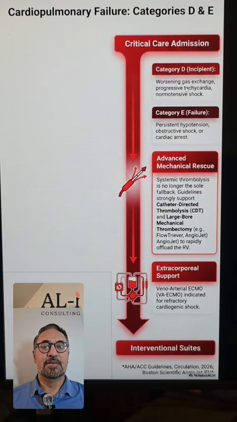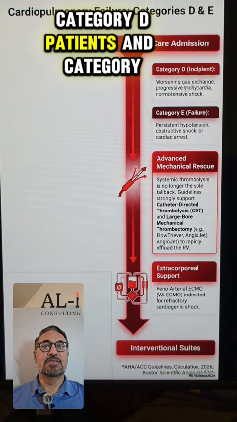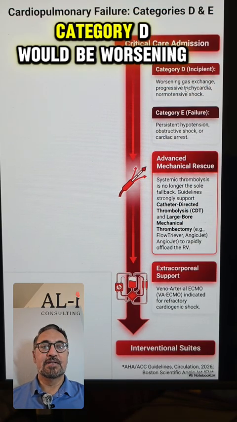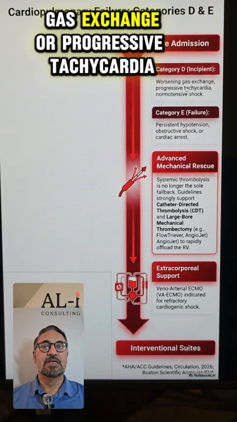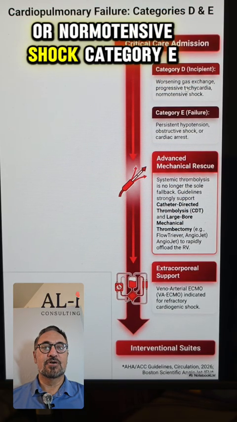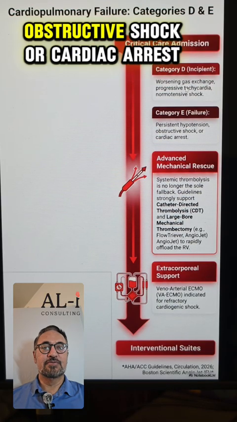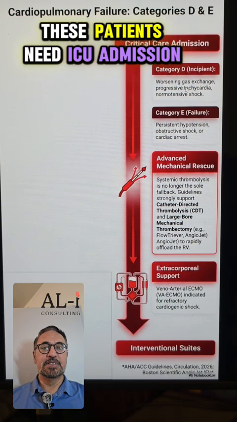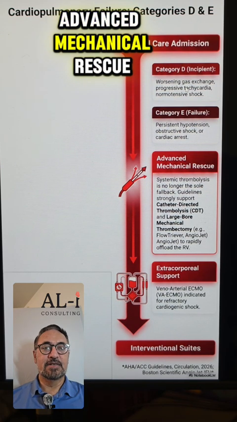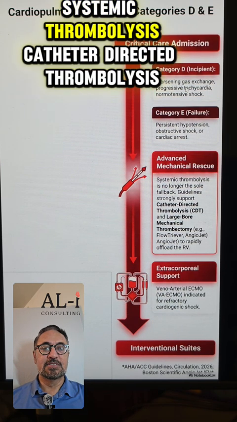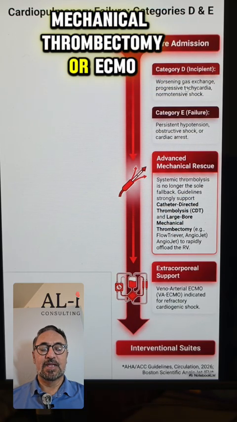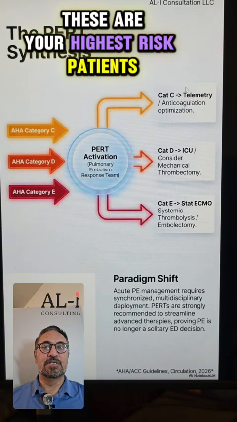Now, category D patients and category E patients. Category D would be worsening gas exchange or progressive tachycardia or normotensive shock. Category E would be persistent hypotension, obstructive shock, or cardiac arrest. These patients need ICU admission, advanced mechanical rescue, systemic thrombolysis, catheter-directed thrombolysis, mechanical thrombectomy, or ECMO. These are your highest risk patients.